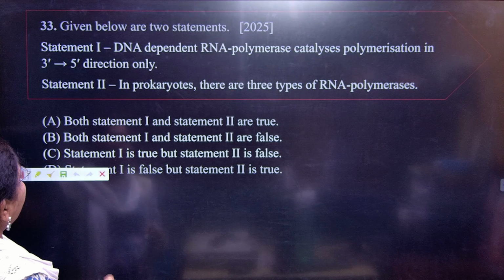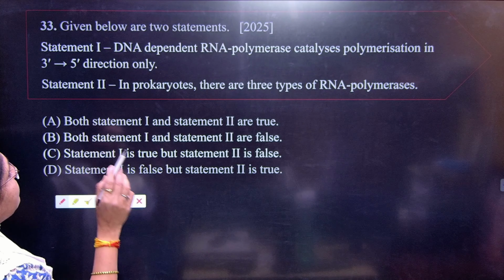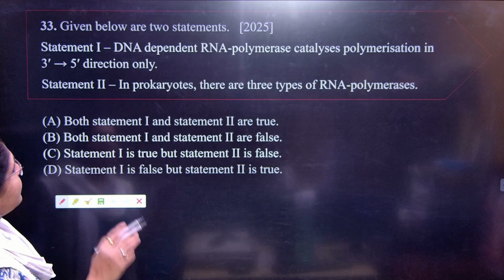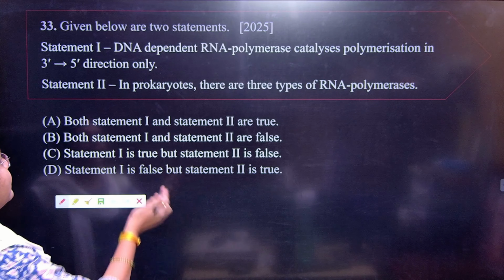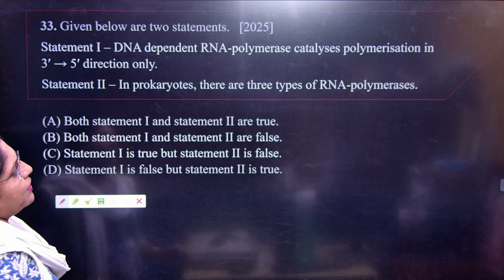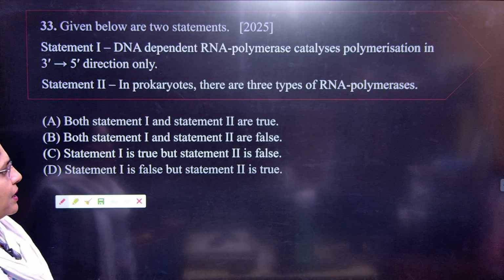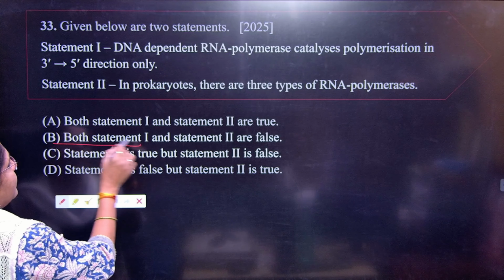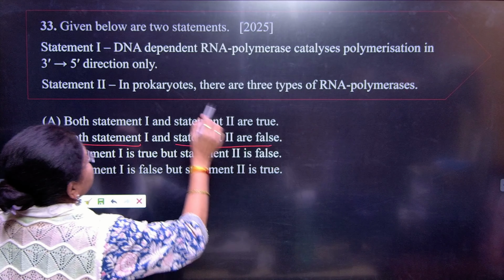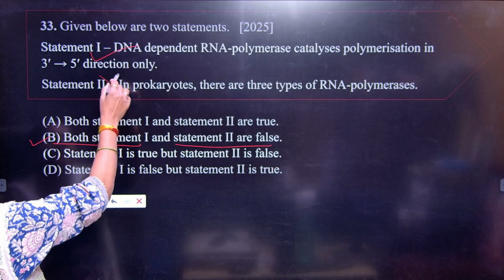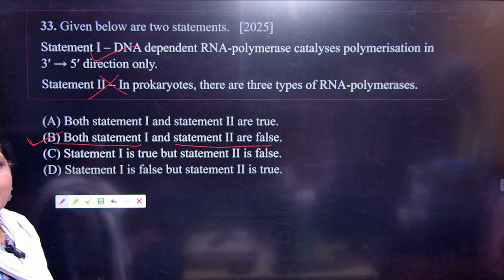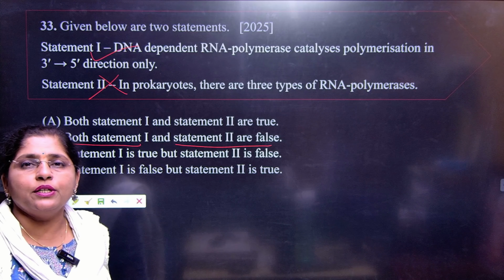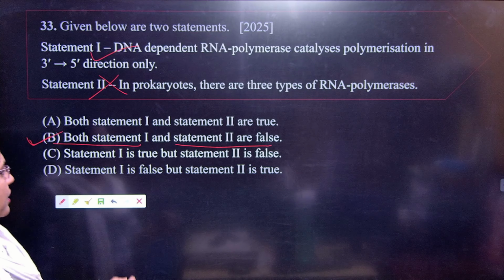Next, given below are the statements. Statement number 1: DNA dependent RNA polymerase catalyzes the polymerization in 3' to 5' direction. Statement number 2: In prokaryotes, there are 3 types of RNA polymerases. Got it? So what should be your correct answer? You know that statement 1 is correct and statement 2 is false. So what should be your answer? B is the correct answer. Students, you should remember the correct statements. Read the topic word to word, line to line.